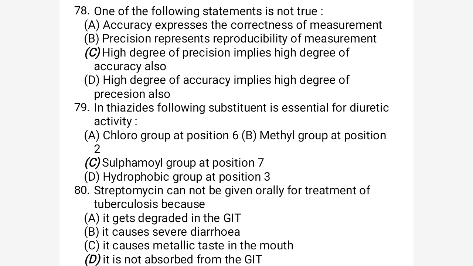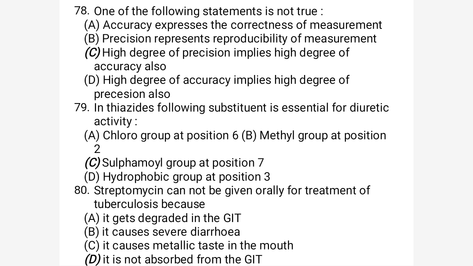orally, streptomycin. Option A is it gets degraded in the GIT, means it can be destroyed by the GIT. Option B, it can cause severe diarrhea. Option C, it may cause metallic taste in mouth, that's why it is not used. Option D is it is not absorbed from the GIT, when given orally it may not be absorbed.